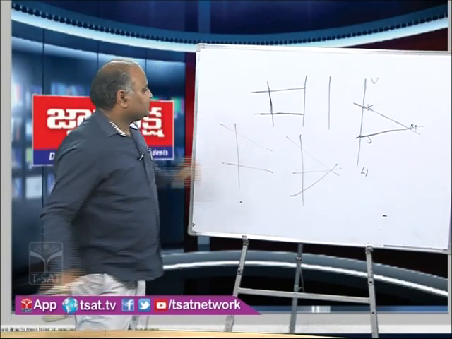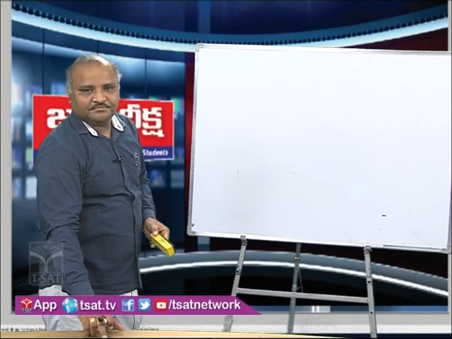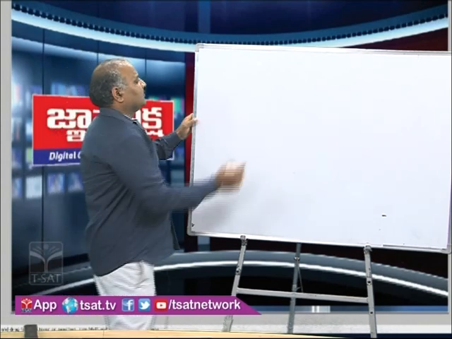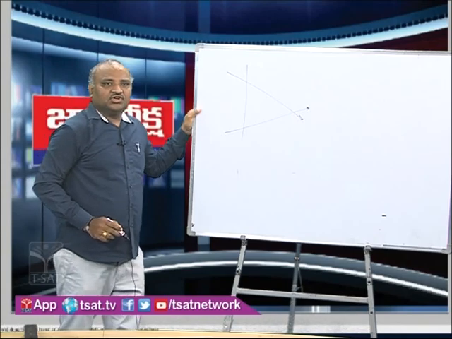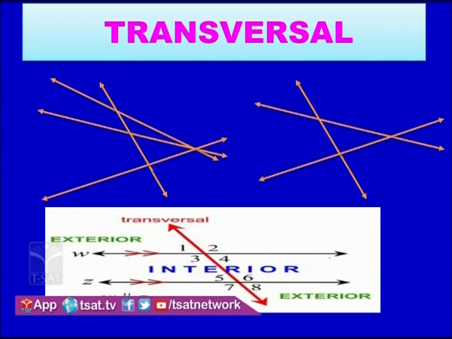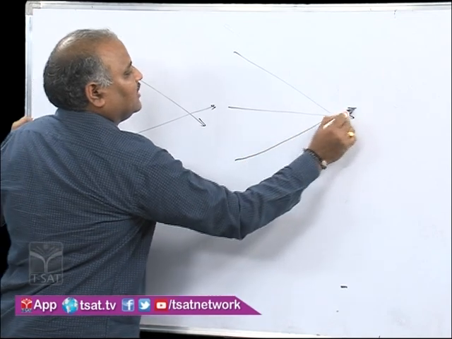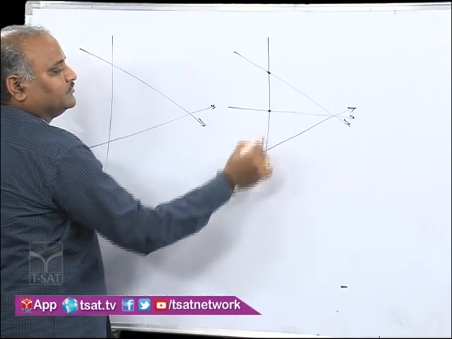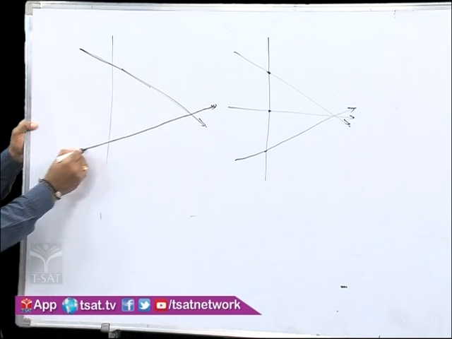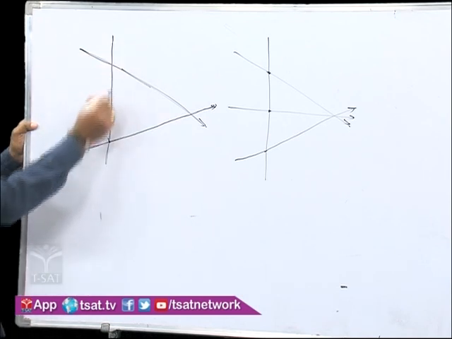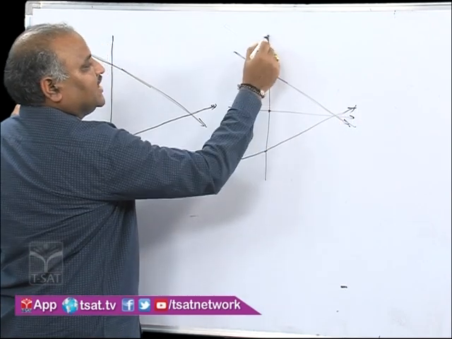Such lines we can call a transversal. If a line intersects two or more lines at distinct points, if a line intersects or cuts two or more lines at distinct points, then that line can be called a transversal.